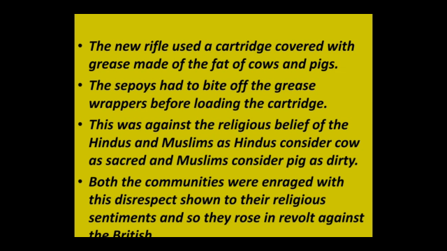Now the sepoys, that is the soldiers, were required to bite off these grease wrappers. They had to remove these wrappers before they could load the cartridge. So for loading the cartridge in the rifle, they needed to remove this wrapper which was greased with the fat of the cows and pigs.